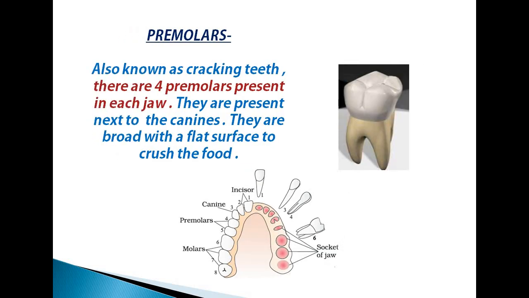The next type of teeth are premolars, also known as the cracking teeth. There are 4 premolars present in each jaw. It means in your mouth you are having 8 premolars.